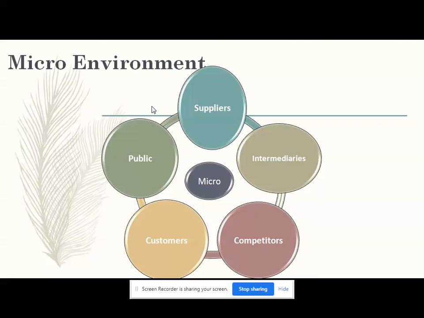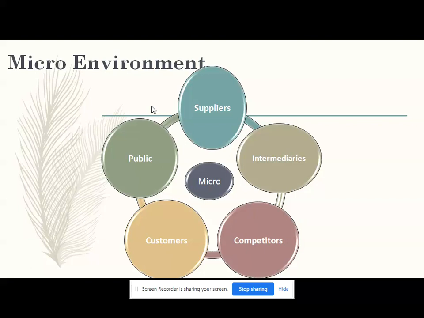Now, what is the meaning? Marketing intermediaries play an important role. They are an integral part of supply chain management of the organization. Products generally flow from the manufacturers to the consumers through wholesalers and retailers. Physical distribution firms are places such as warehouses that store and transport a company's product from the origin to the destination. And here the origins are the producers and the destinations are the ultimate users or consumers.